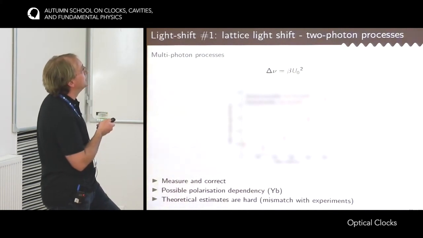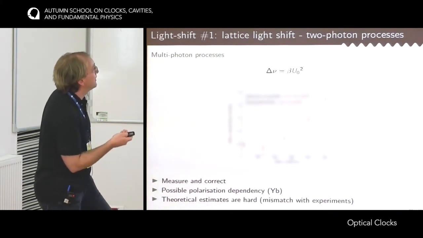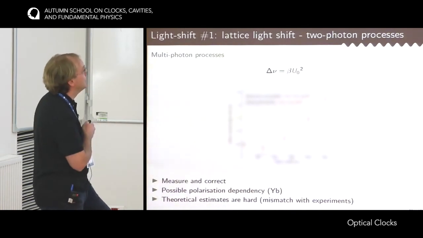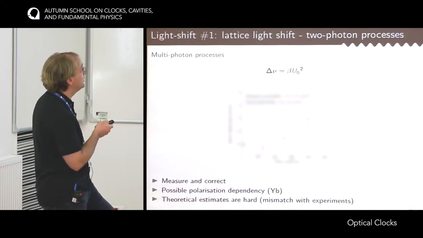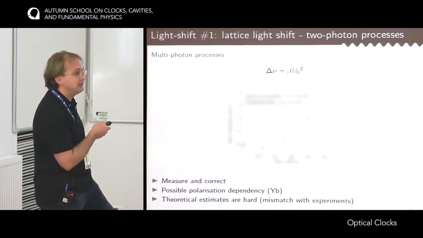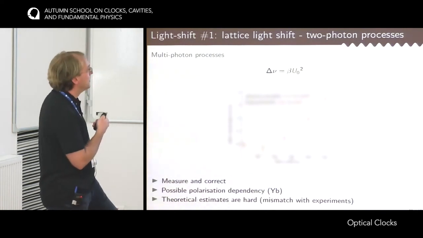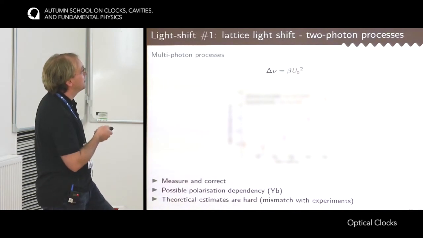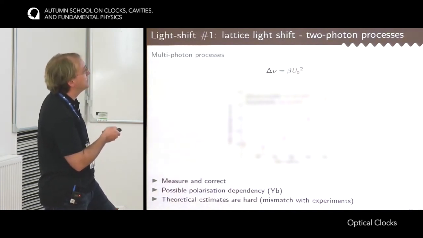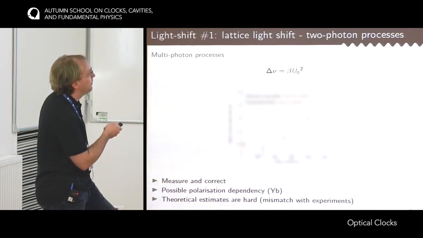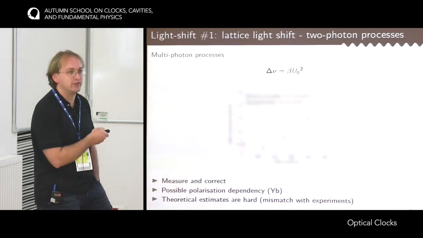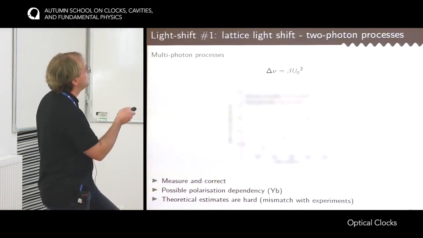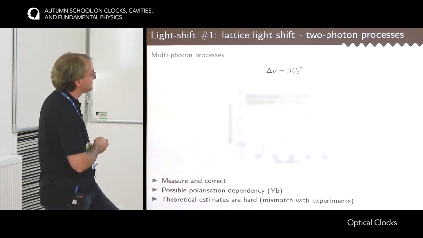The lattice light might interact with the atoms by absorbing more than one photon from the lattice. And so this would effectively give a frequency shift that is proportional to the square of the intensity, so the square of the trap depth. So this is for real. This is the frequency of a strontium clock as a function of the trap depth. It's quite a large trap depth, but anyway it's achievable. And you can see that there is a clear parabolic behavior of the frequency with the intensity, which is a trace of these multiphoton processes.